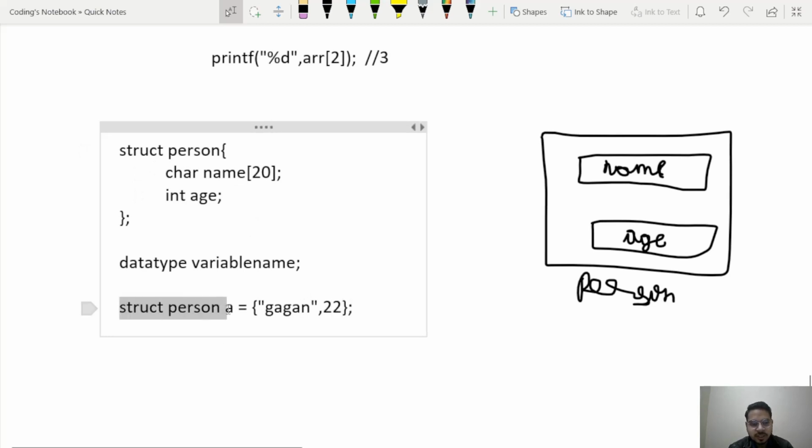So A is a person whose values are given in this way: the first goes to name and the second value goes to age. First we declared name, that's why we have given name here, then age. So this is one way, initializing at the time of declaration. Let's do this in the code editor, then we will see how we can take input from the user.